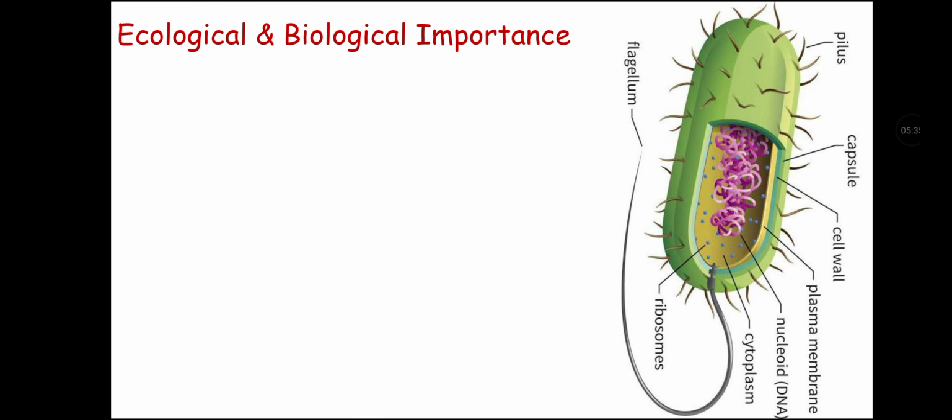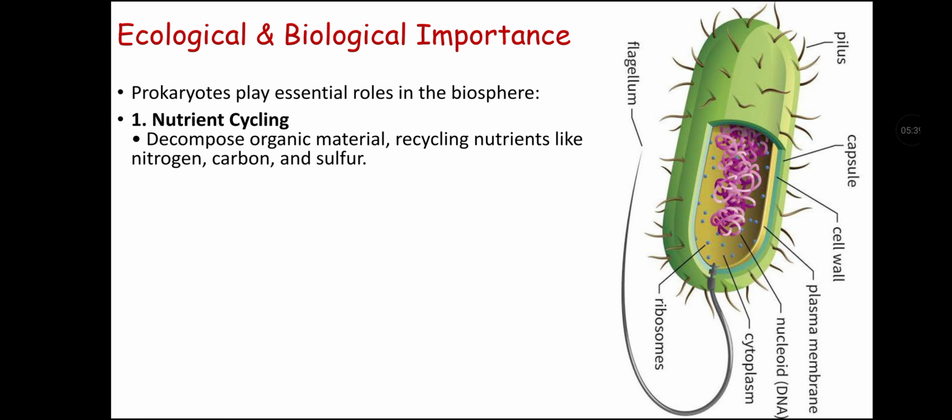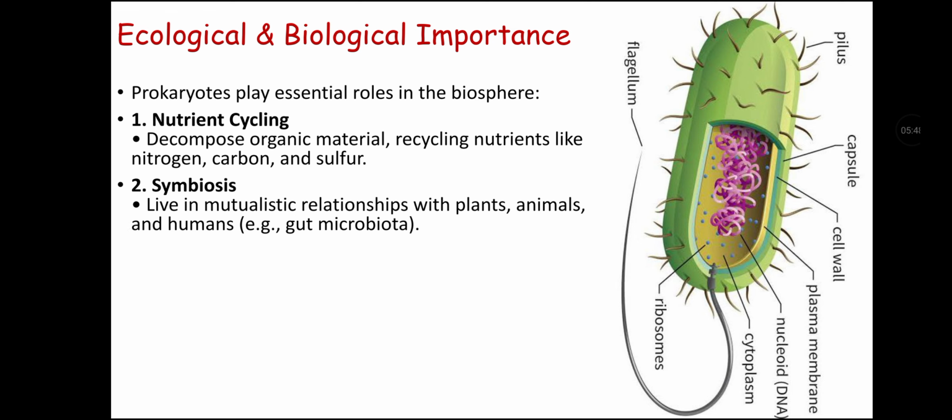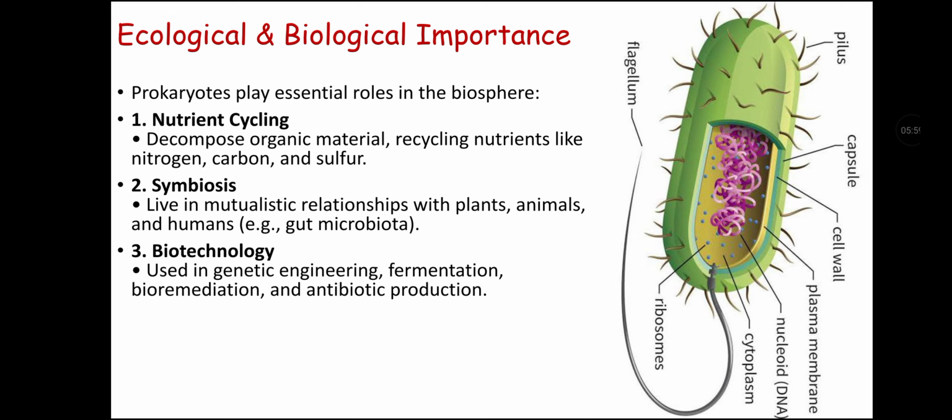Ecological and biological importance of prokaryotes. Prokaryotes play an essential role in the biosphere. First is nutrient cycling, as they decompose organic material, recycling nutrients like nitrogen, oxygen, and sulfur. Second is symbiosis, as they live in mutualistic relationships with plants, animals, and humans; gut microbiota is an example of symbiosis.